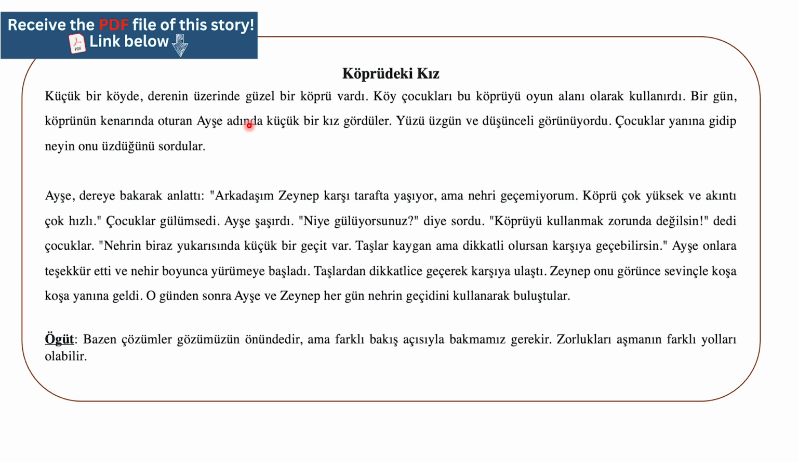So a girl here, a girl or a small girl named Ayşe gördüler. It passed in the first slide, which means they saw. Again, this sentence means one day they saw a little girl named Ayşe sitting by the edge of the bridge.